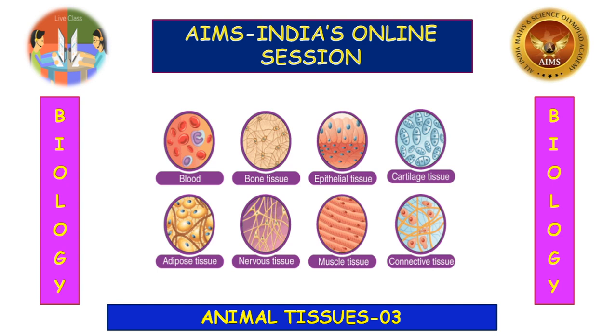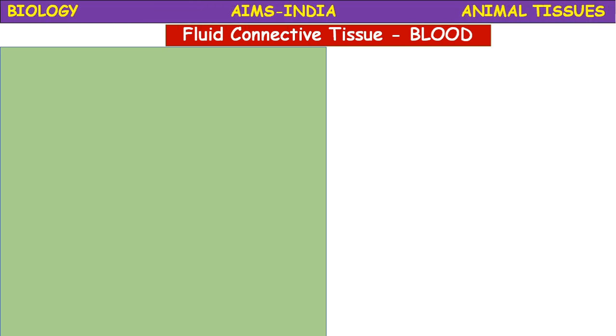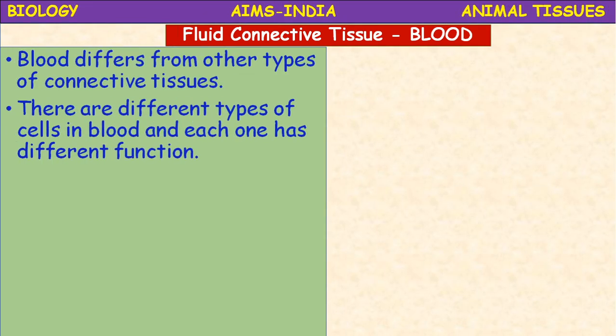Okay, now today a different kind of connective tissue we are going to discuss, that is a fluid connective tissue, blood. Let us proceed. Blood differs from other types of connective tissues.